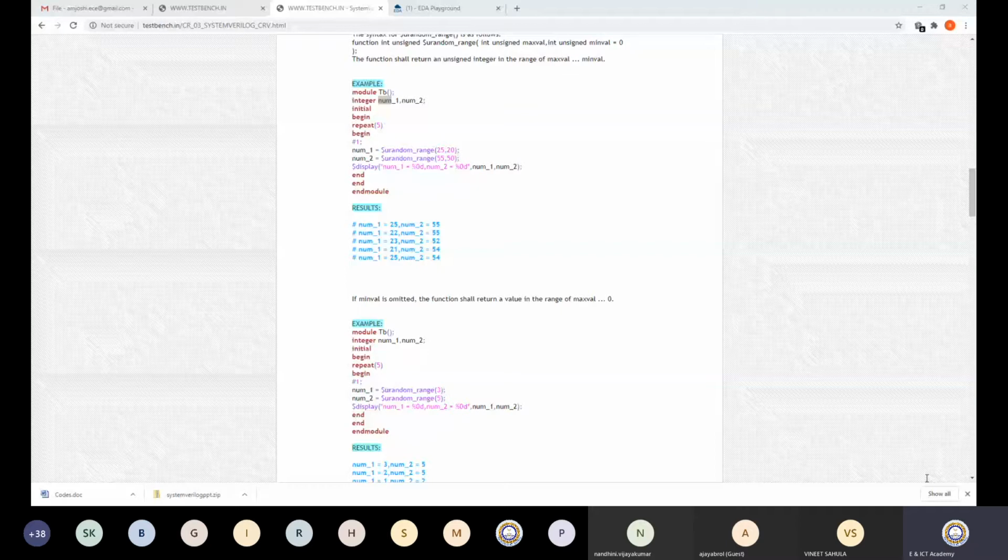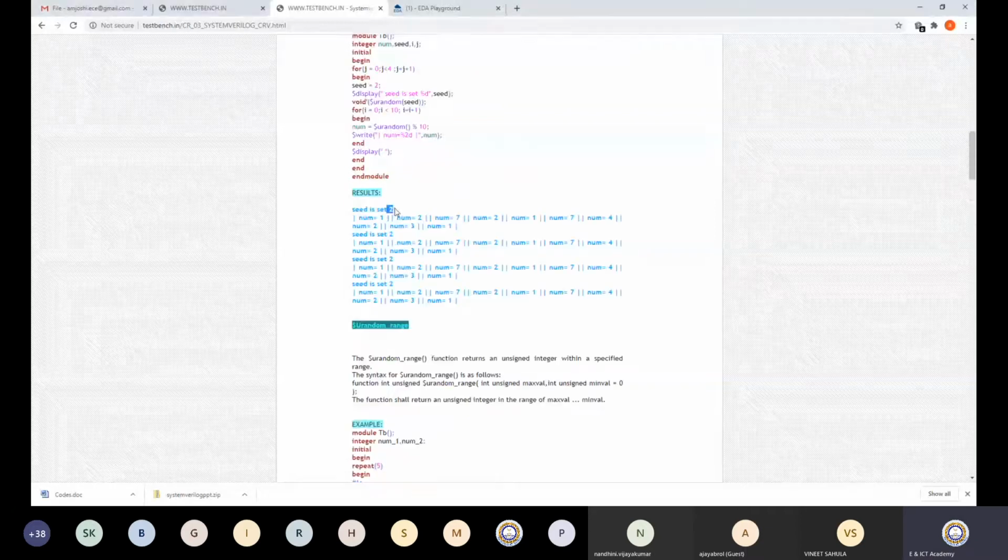For a single seed, no. If you define a seed, then the sequence that is generated is fixed. Going back to this particular example, the seed is 2. Every time, the first value is 1, the second value is 2, the third value is 7, the fourth value is 2.